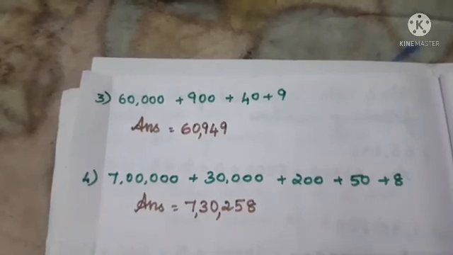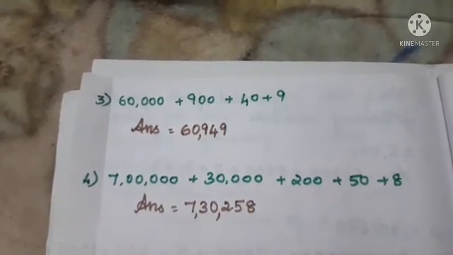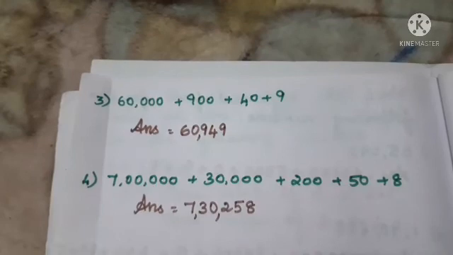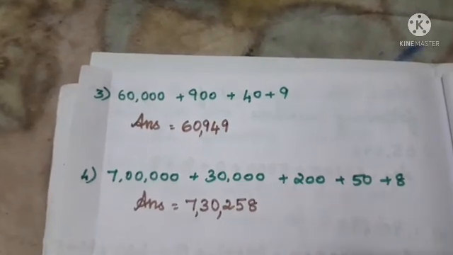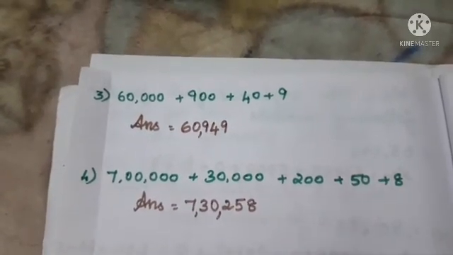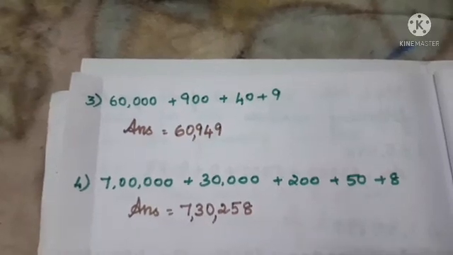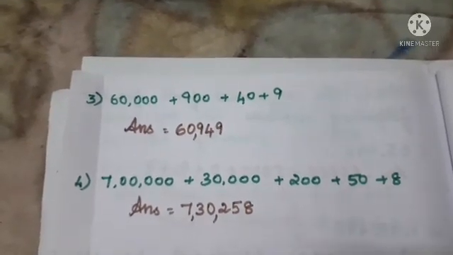So today we learned about the place value of the digit and also the face value of the digit. Then exponent form. They will give the standard form, you have to write the exponent form. Likewise, they will give the exponent form, you have to write the standard form. Okay, so we learned 4 things from today's class.